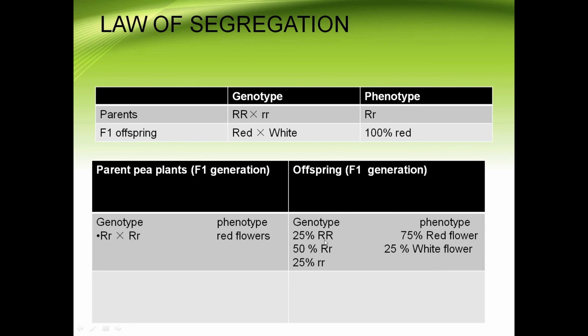Genotypically, 25% will be capital R, 50% will be capital R, small r, and 25% will be small r. Phenotypically, when we see, 75% are red flower pea plants and 25% are white flower pea plants.